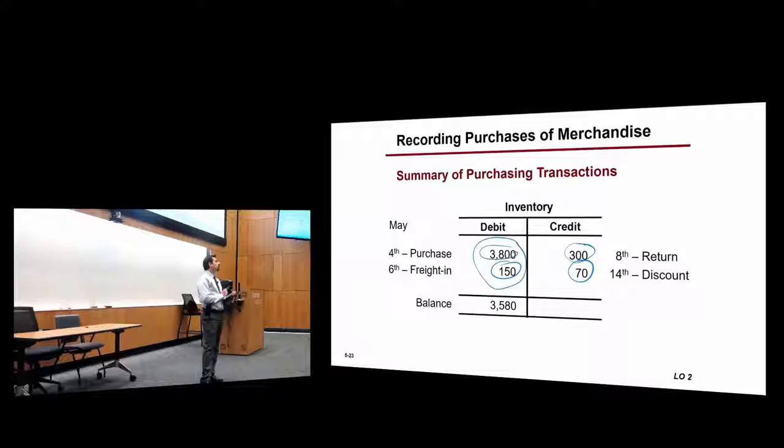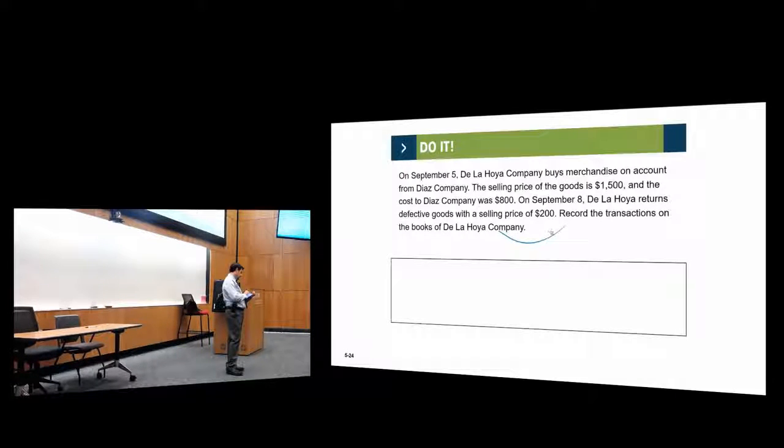So the cost of those products that the company purchased is 3,580. Let's say that you bought, for example, 10 items for this value, each one of them would be 3,580 on average. We will learn later on how to calculate the actual cost. But think about it this way for now.